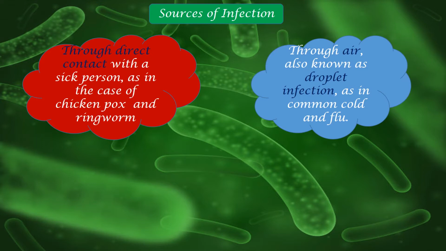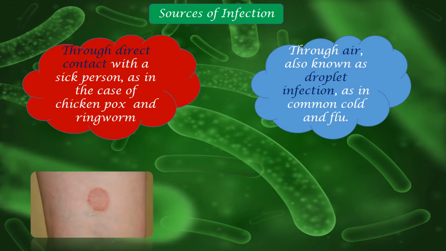Okay, so now the ringworm is also going to be the same. Let us look at this particular picture, you'll have an idea about it. Look at this picture here. You have some circular patches, right? This kind of patch is a ringworm. This infection is the ringworm. So if you scratch and that person touches someone, it is a microorganism that can spread, so they will also get infected. And nowadays we are seeing many ads on television for ringworm. So many medications are there for this particular disease.